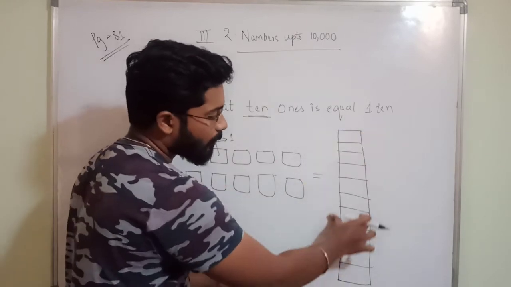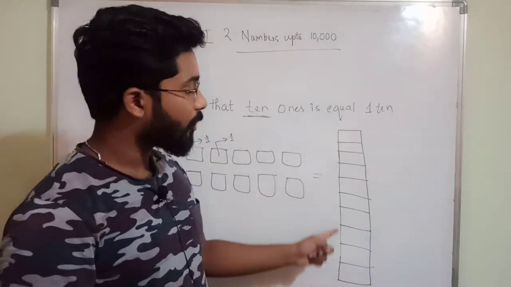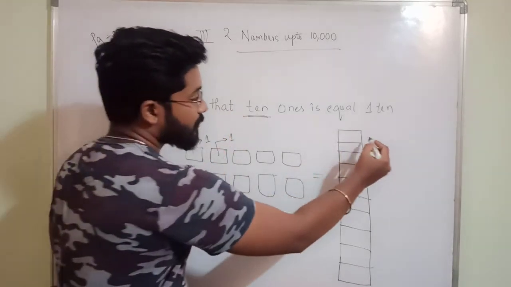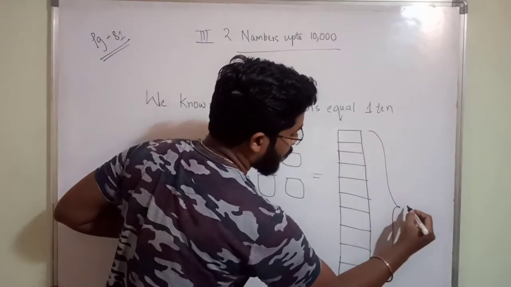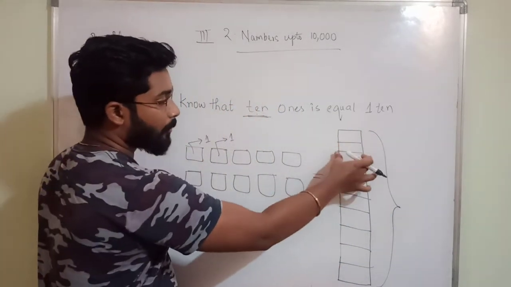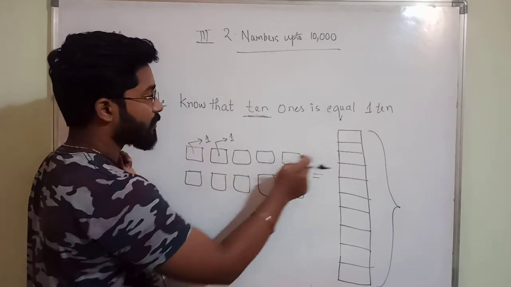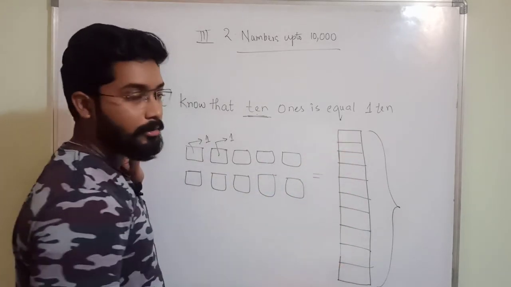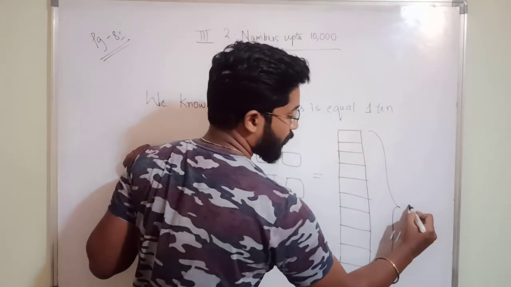So this bigger box has how many small boxes? This total is a bigger box. Okay, so this bigger box contains how many smaller boxes? 1 2 3 4 5 6 7 8 9 10. So the value of this bigger box is 10.